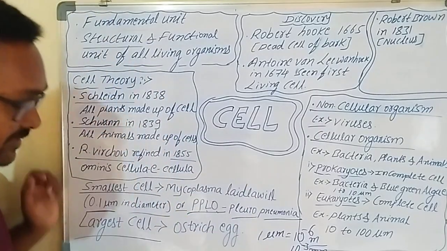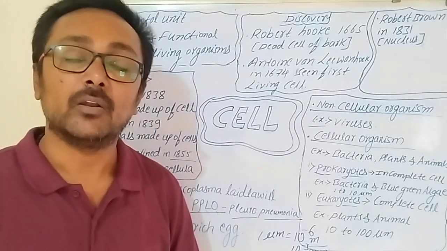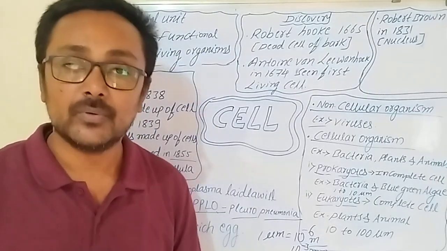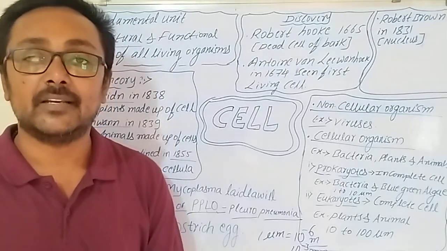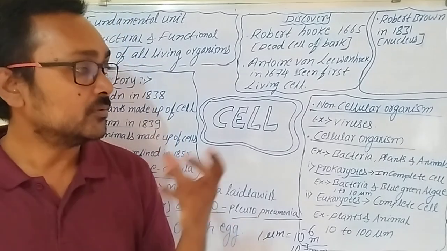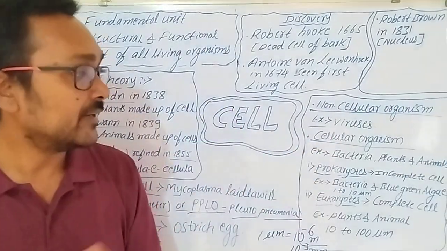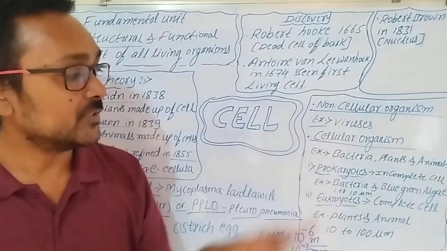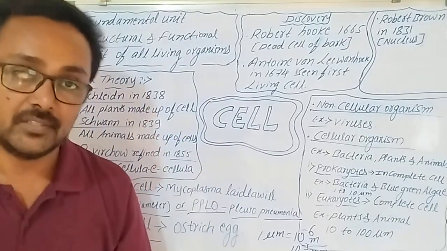And what is the largest cell? The ostrich egg is considered the largest cell. So I hope you got some nice information, as I tried to convey some of the history and how to divide all organisms into two types. All these things I tried to make you understand. I hope you understood. Thank you.